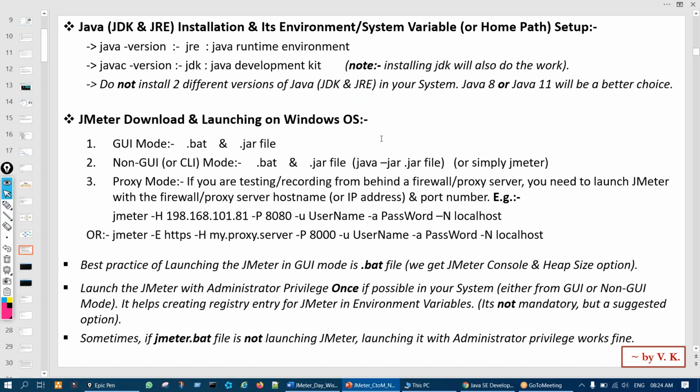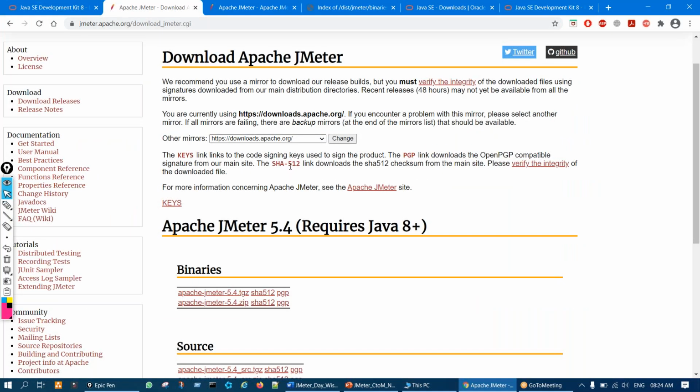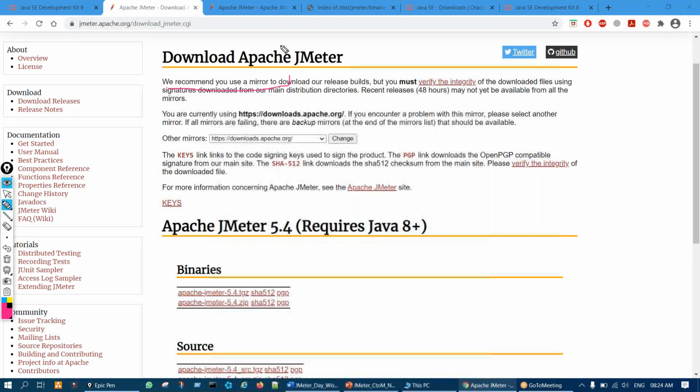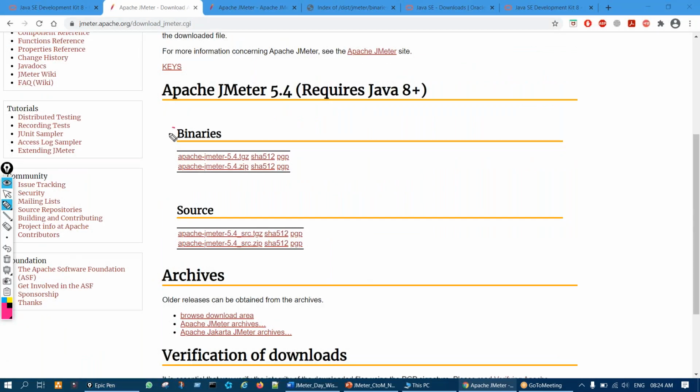Okay, so once this Java installation is done, then we will go for and download JMeter. As I told, JMeter can be downloaded from here, and we have this binaries option. The first one is for Unix and Linux operating systems. The zip file you see is for Windows and Mac OS, right? So click that simply. No sign in, nothing is required because this is open source. It will just download it.